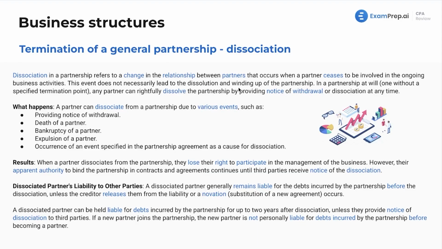Now, these terms essentially mean the same thing for our purposes right now. Dissolving the partnership and winding up. You might think of it as winding down the partnership, but the process of winding up is essentially that process of closing down shop.